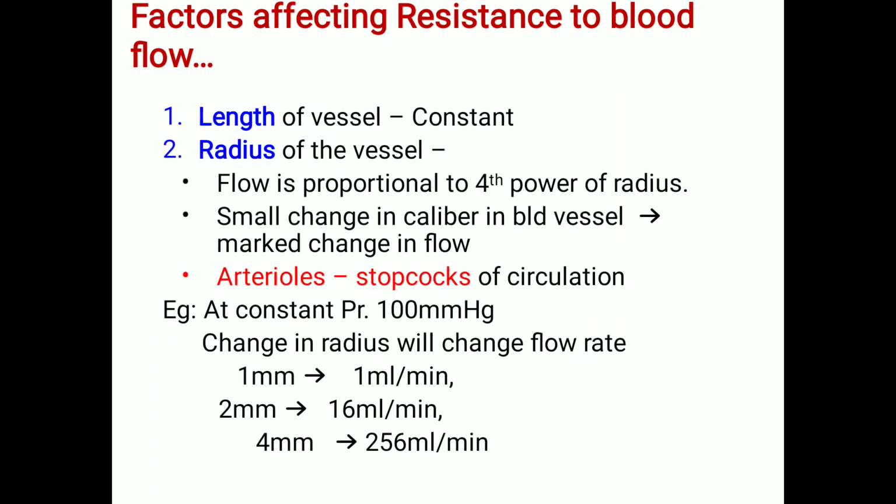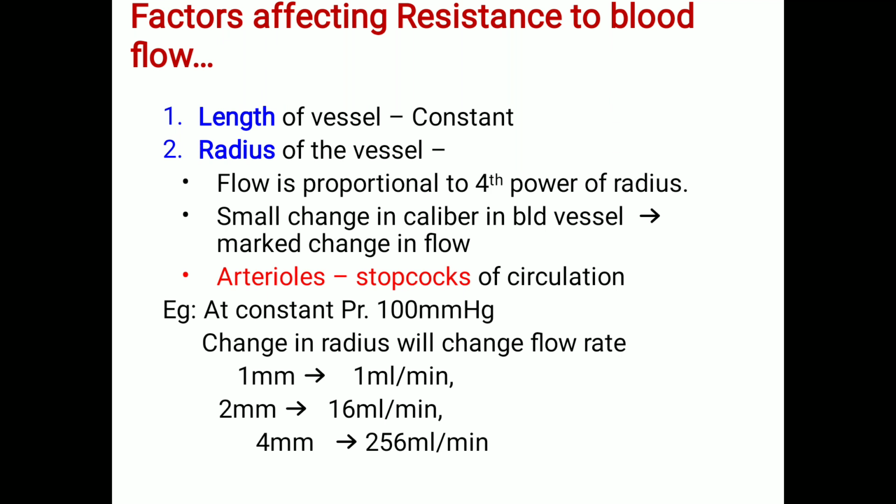What are the factors affecting resistance to blood flow? One is the length of the vessel. Generally this length will not change, it is constant. The most important factor is the radius of the blood vessels. The flow is proportional to the fourth power of the radius, so a small change in the caliber of the blood vessels causes a marked change in the flow. At a constant pressure of 100 mm of mercury, a change in radius will change the flow rate. A radius of 1 mm gives a flow of 1 ml per second, not much change.